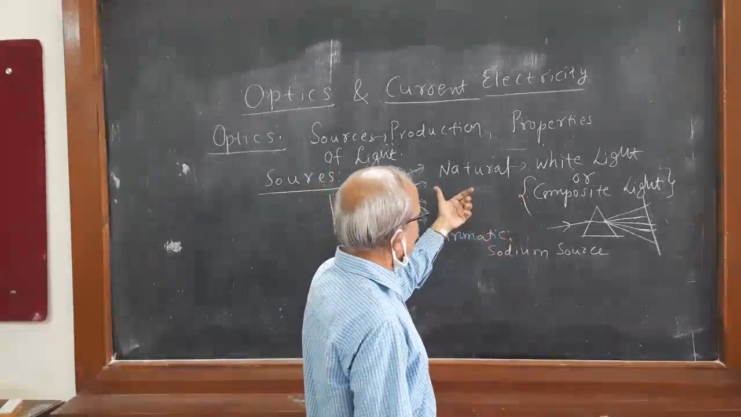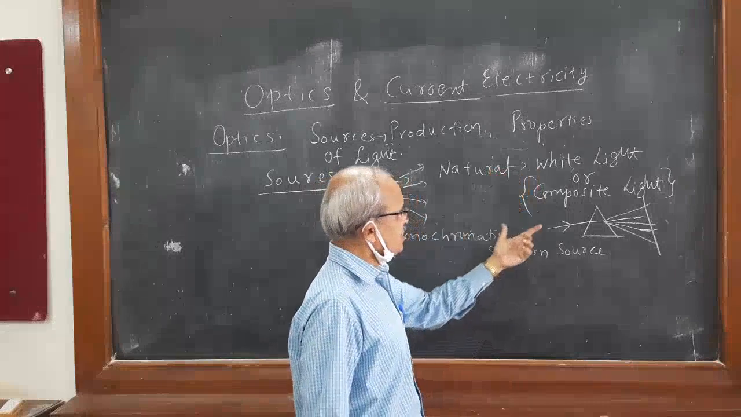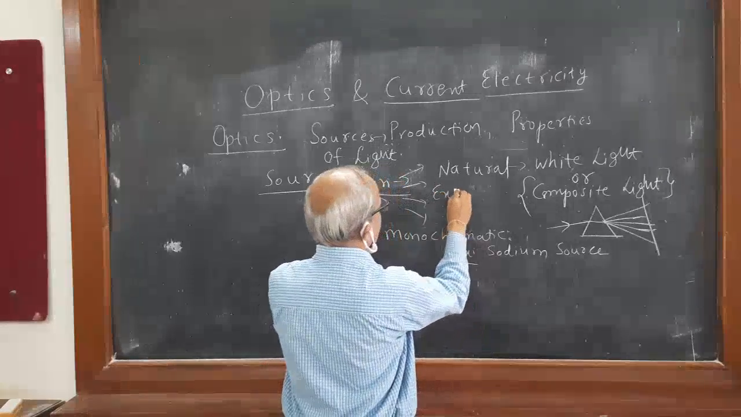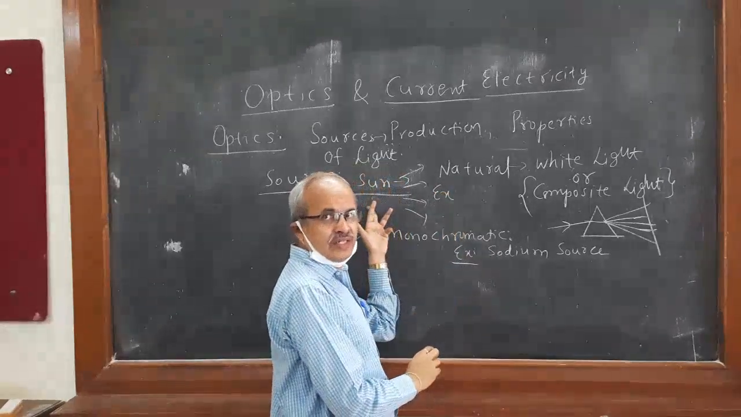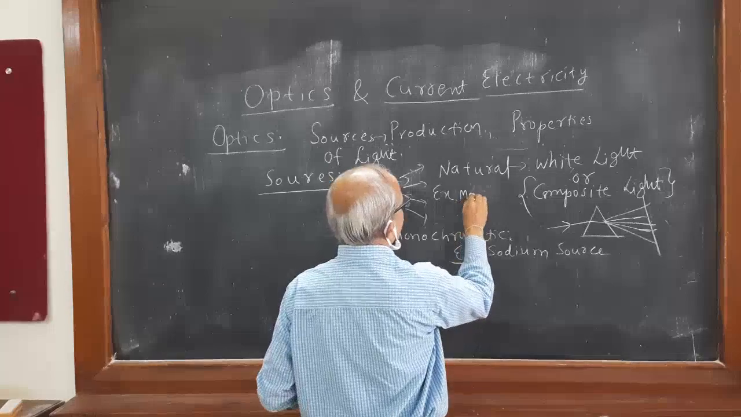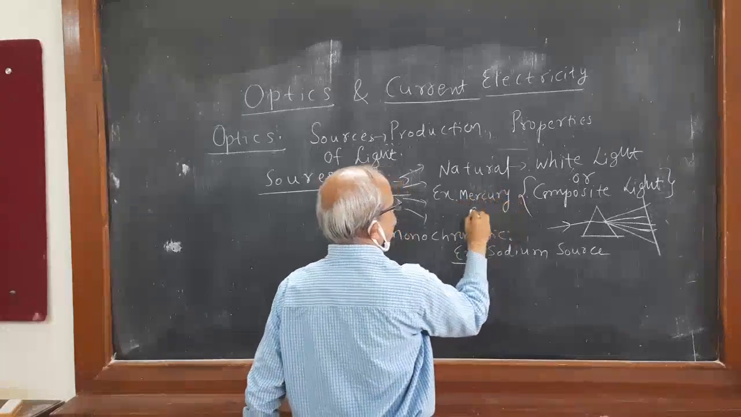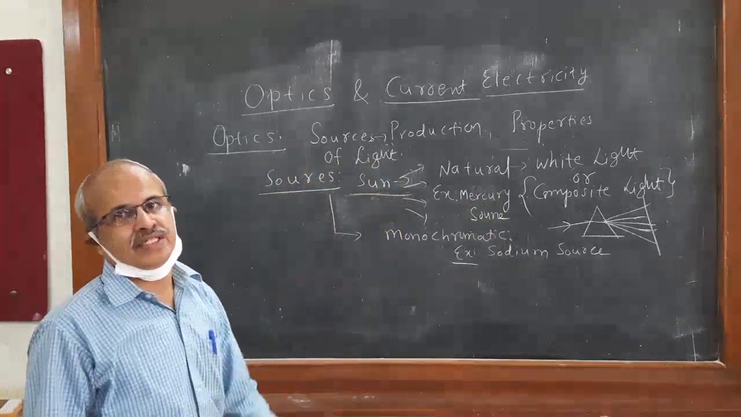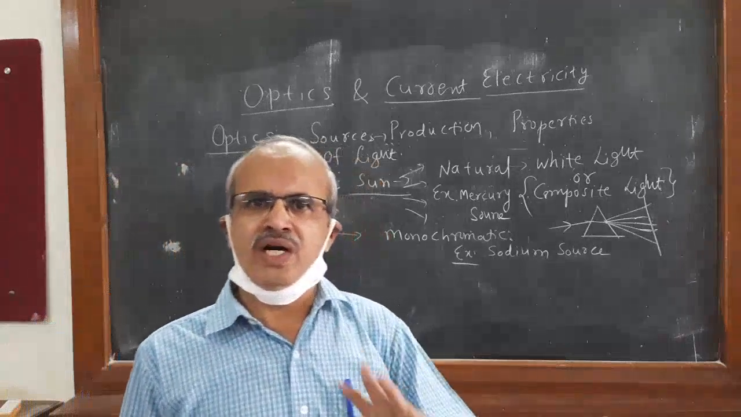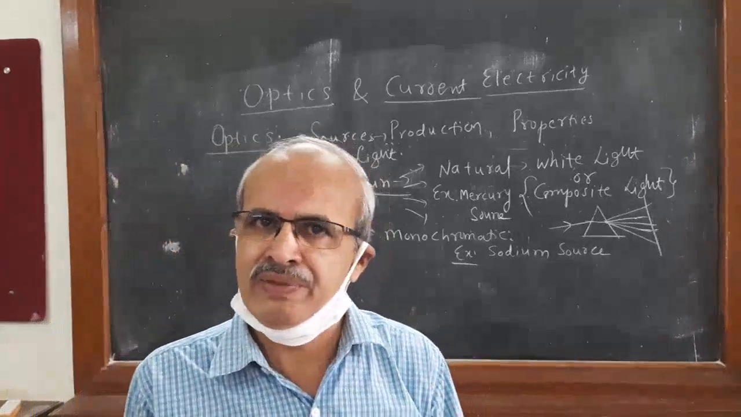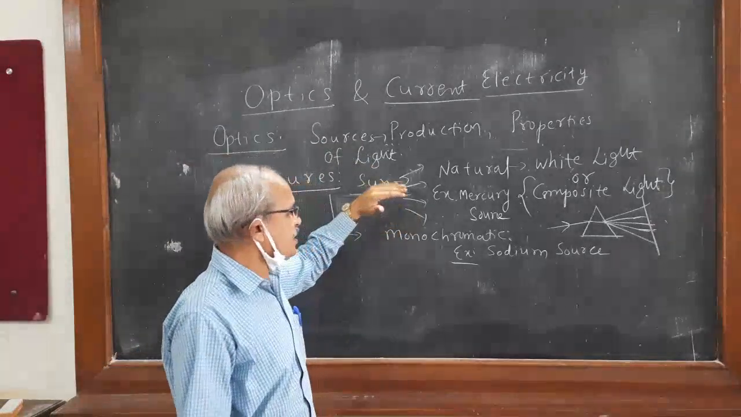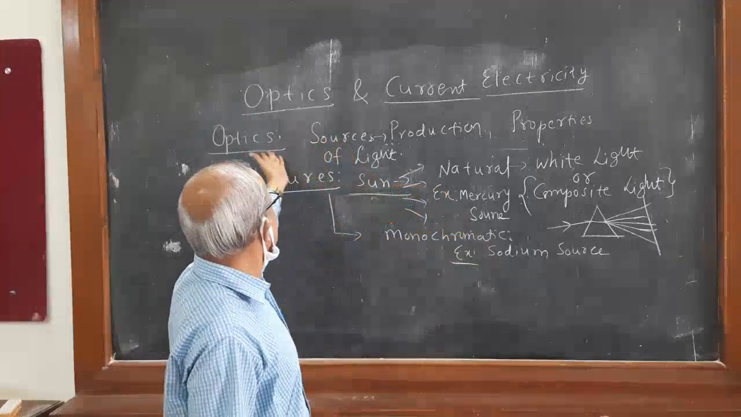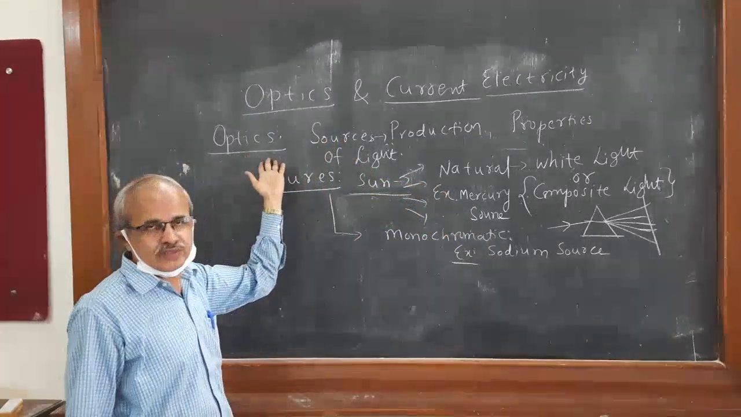An example for composite light or white light is the sun itself. White light is obtained from the sun or from a mercury source. This is the example we can give for the sources of light. How these are produced is a different topic. Whether it is the interior of the sun or the sodium source, how that is produced also comes under this branch of physics, optics.